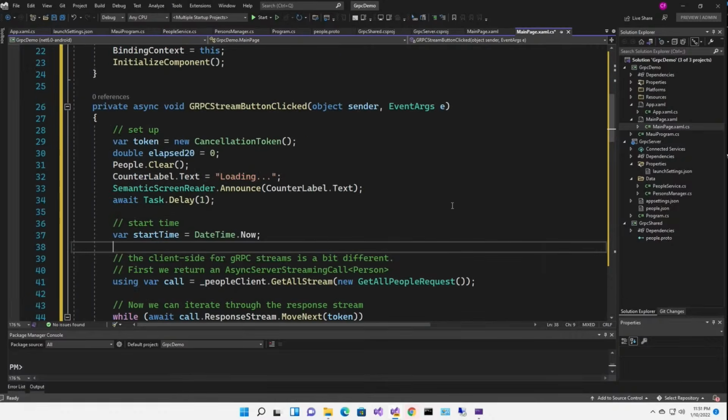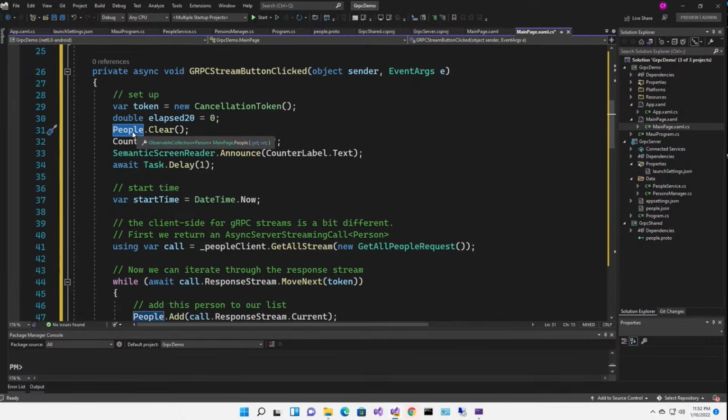So here's the code that handles the button click event that we're going to wire up. gRPC stream button clicked, and you have to use the signature for a button click. I'm going to clear my observable collection. I'm going to update my counter label to loading, put in a little delay there in case we need that.